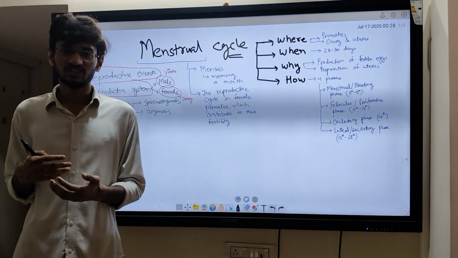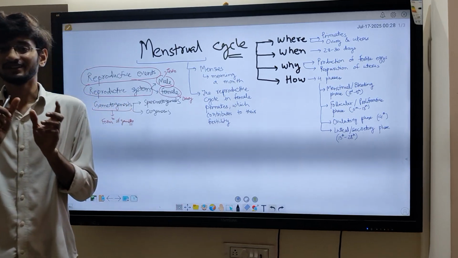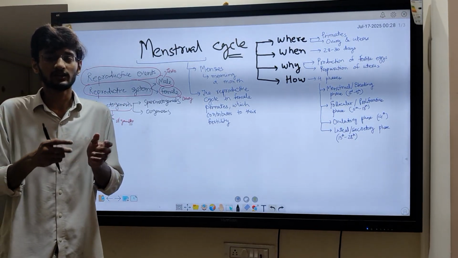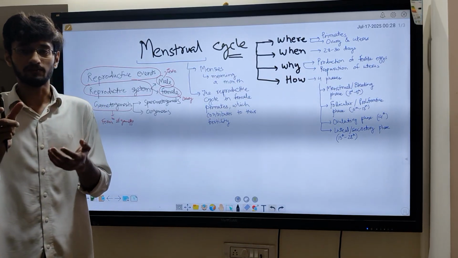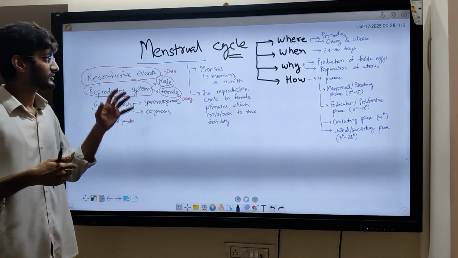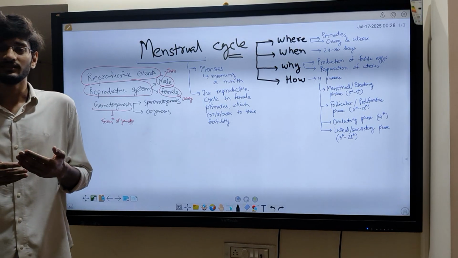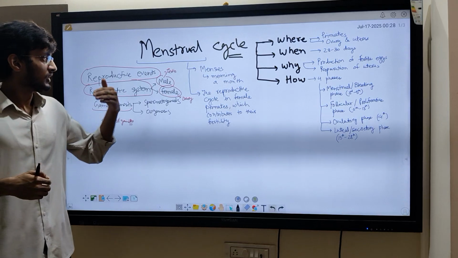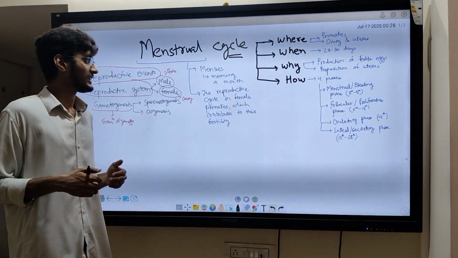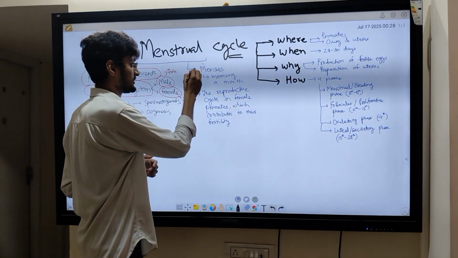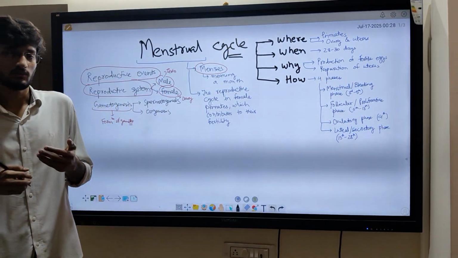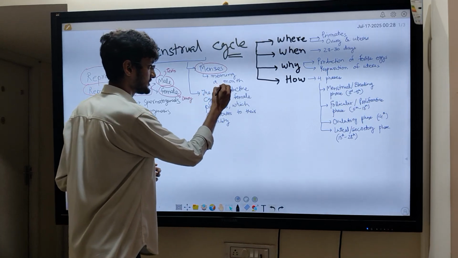Now, as the name suggests, this is representing a cycle. Now, what is a cycle? A cycle is something that repeats after a certain duration of time, right? Similarly, the menstrual cycle will repeat after a duration of time. The word menstrual comes from the word menses, which means a month, right?